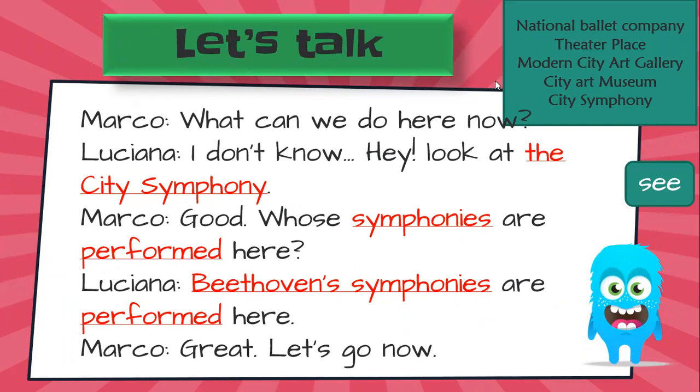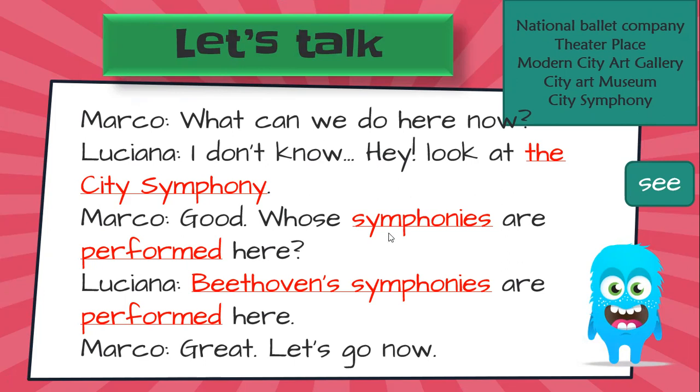Here we have the National Ballet Company, the Theater Place, Modern City Art Gallery, the City Art Museum and the City Symphony. Those are in your student book, okay? You have that information on page 64.